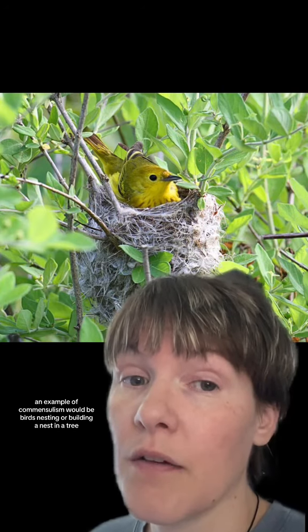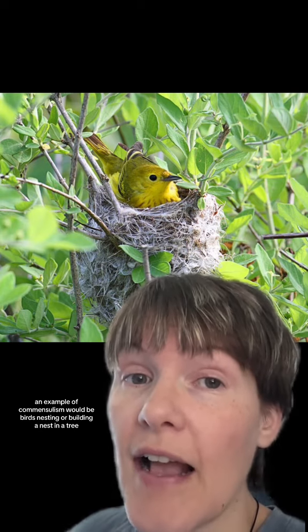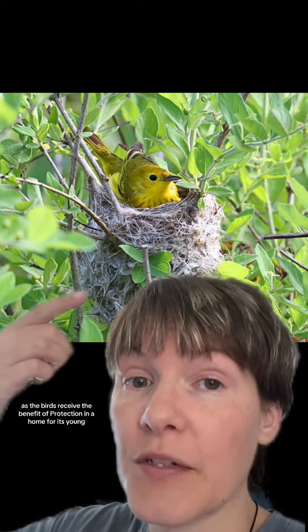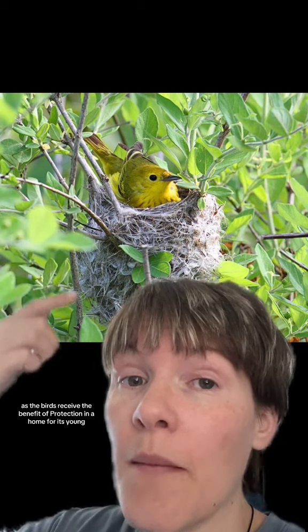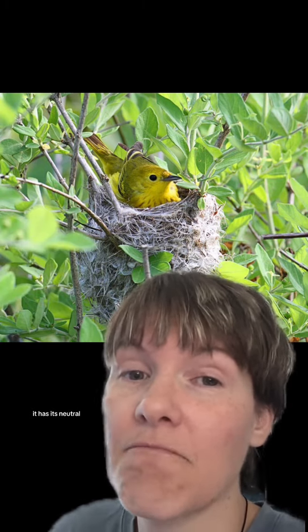An example of commensalism would be birds building a nest in a tree, as the birds receive the benefit of protection and a home for their young, but the tree is not really helped and not really harmed either. It's neutral. And the third and final major type of symbiosis is known as parasitism.